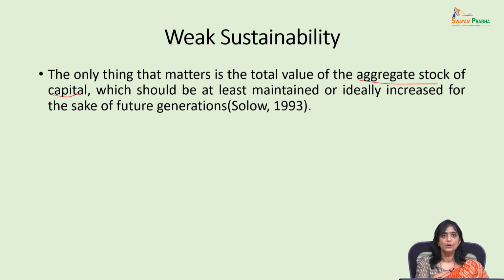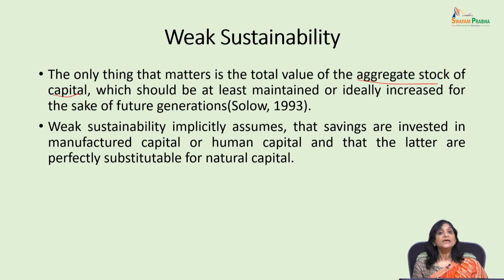Robert Solow, a very well-known development economist, has said that sustainability would mean that if we maintain or ideally increase this aggregate stock of capital, that is K plus H plus N, that is what matters. So, weak sustainability assumes that savings are invested in manufactured capital or human capital, and these two types of capital are perfectly substitutable for natural capital.